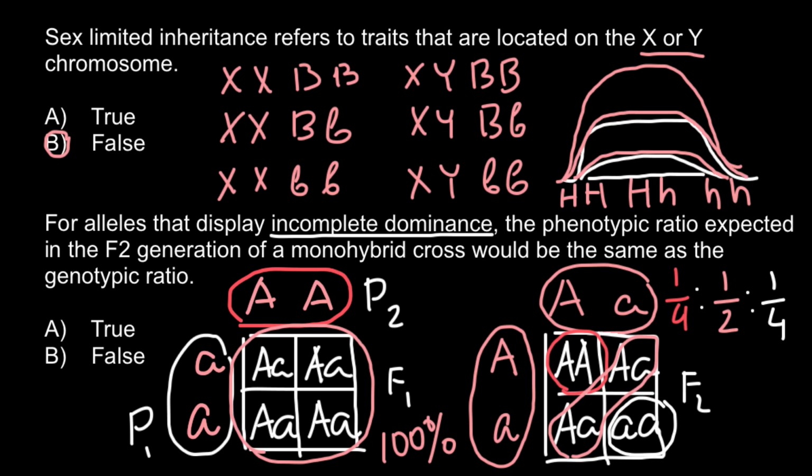So as you see, our ratios would be 1/4 to 1/2 to 1/4. And as you see, in incomplete dominance, phenotype equals genotype. And the phenotypic and genotypic ratios are the same. So our answer would be answer A. It is a true statement.